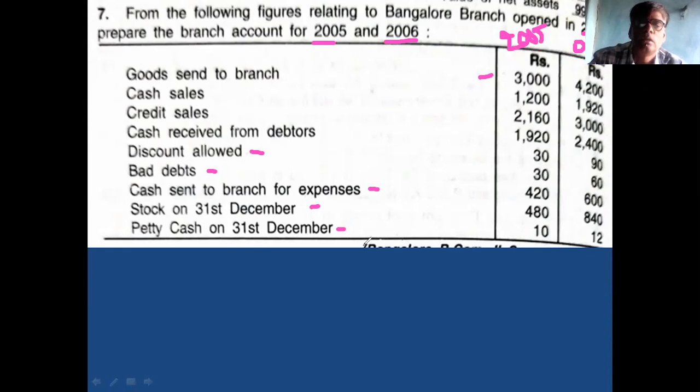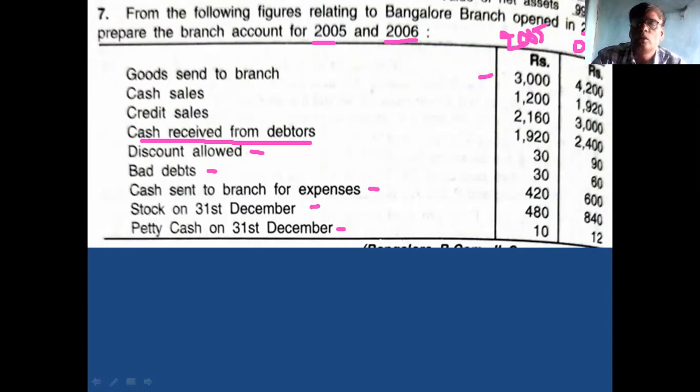Closing balance and cash collected from debtors. Cash received from debtors is given here. Closing balance is not given in the problem. Therefore, you have to prepare the debtors account and take the closing debtors. Clear? Any doubt?